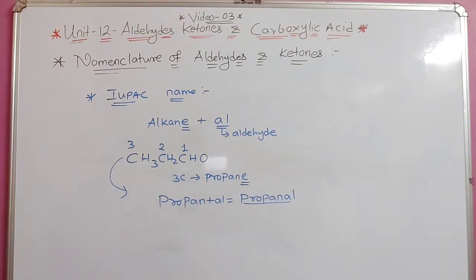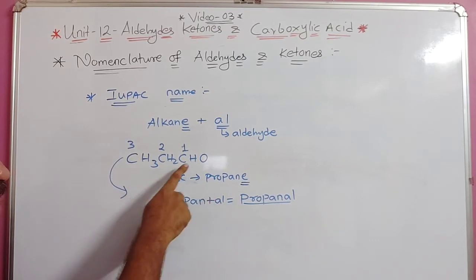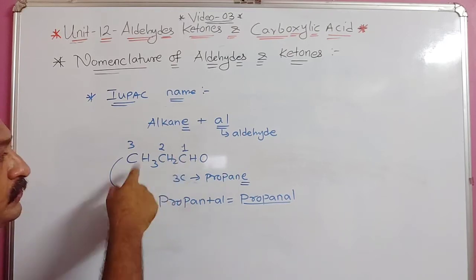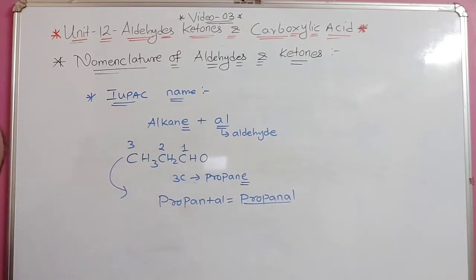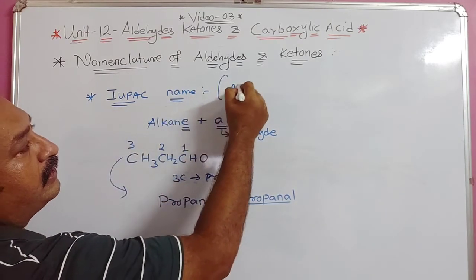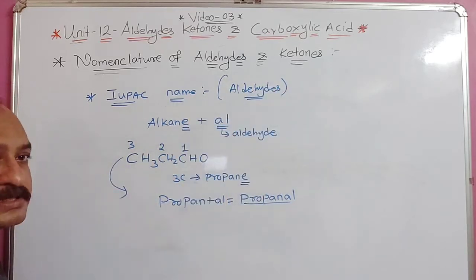Now I will give certain examples so that this part will be clear to you. Always remember how IUPAC names are given. In the IUPAC name, the aldehyde carbon is always given number 1, and next to that 2, 3, 4, and so on. I am talking about all this IUPAC and common naming in aldehydes. Clear? First we will discuss the aldehyde part, and then I will discuss the ketone part.